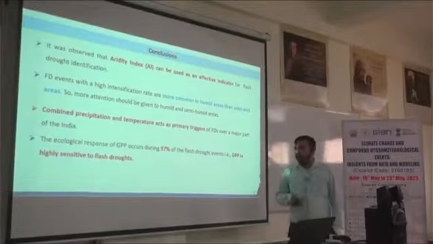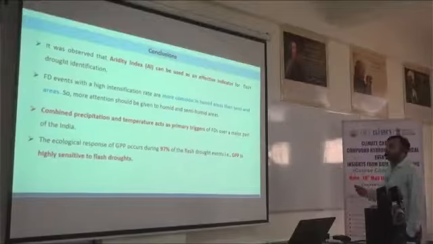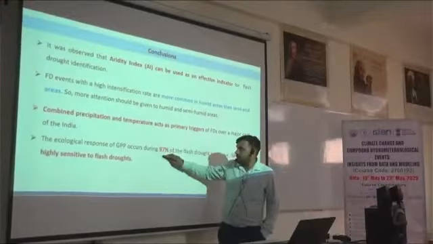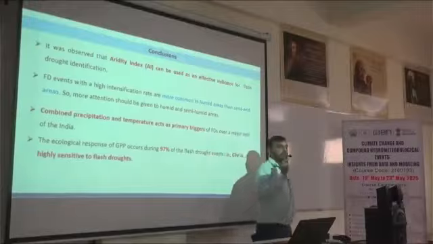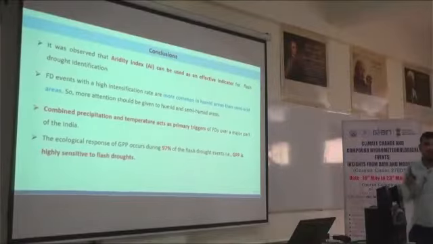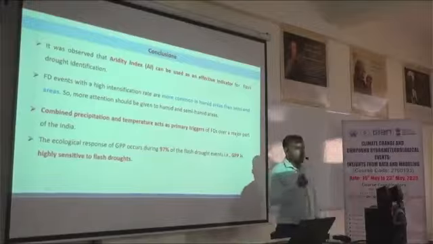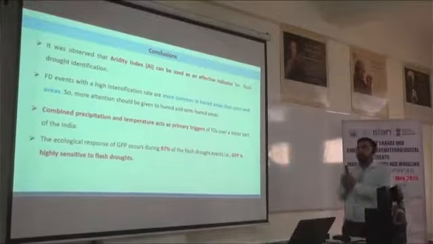Next, if we talk about the ecosystem response, our ecosystem is highly responsive, more than 97% of flash droughts are responded to by the ecosystem. For every single event, our ecosystem is sensitive and responding. It means we can't say that flash drought is not affecting our ecosystem. For every single event, our ecosystem is affected.